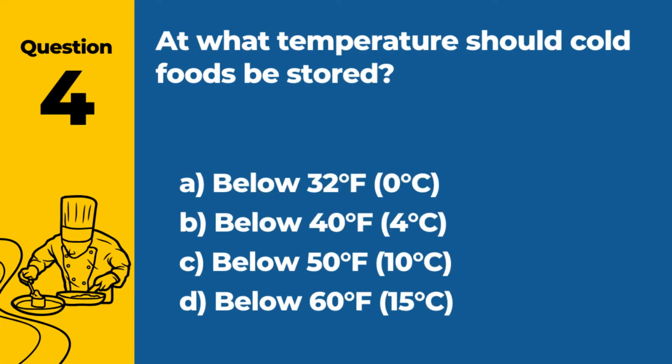Question 4. At what temperature should cold foods be stored? A. Below 32 degrees Fahrenheit, 0 degrees Celsius. B. Below 40 degrees Fahrenheit, 4 degrees Celsius. C. Below 50 degrees Fahrenheit, 10 degrees Celsius. D. Below 60 degrees Fahrenheit, 15 degrees Celsius. Answer: B. Below 40 degrees Fahrenheit, 4 degrees Celsius. Cold foods should be stored at or below 40 degrees Fahrenheit to prevent bacterial growth.